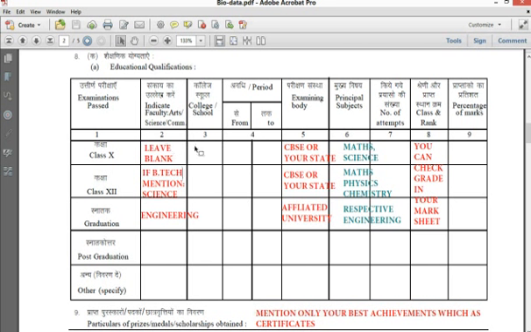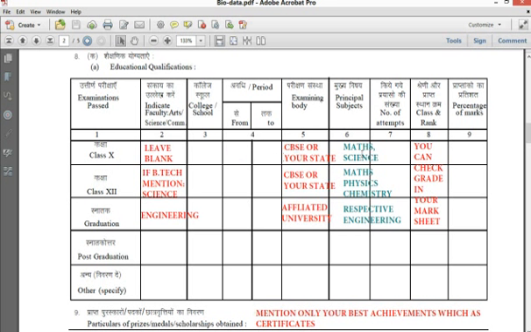In college, the space in this column is very limited, so you need to write very briefly. If it is a government college, no need to write the full word government. You can write GOVT dot, or something like that. And for from and to, you can write the month, including the date also. And for examining body, write CBSE or your state syllabus or anything.